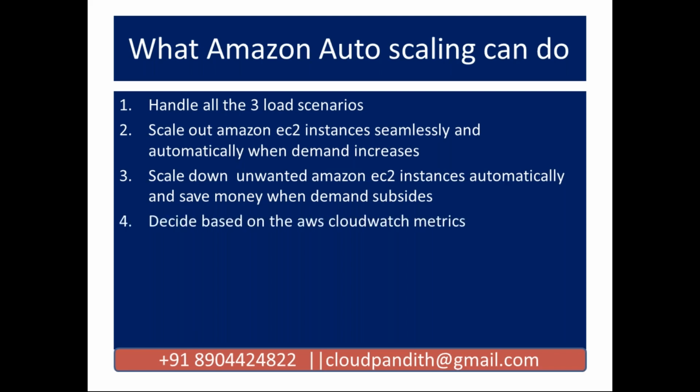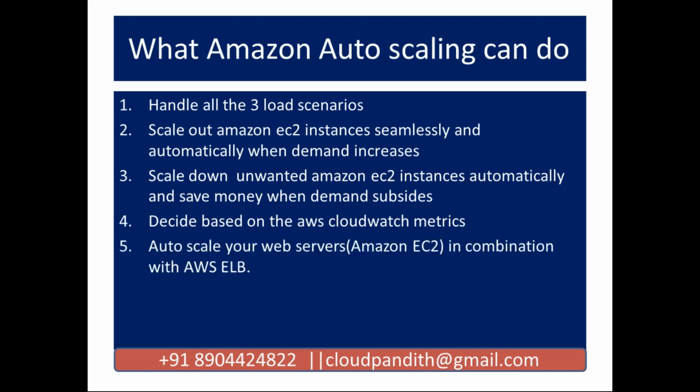Next, decide based on the AWS CloudWatch metrics. How auto scaling works is, it will go and look at CloudWatch, and in CloudWatch it will keep on monitoring. It will check, okay, CPU utilization is greater than 70%. When this alarm is triggered, when this condition is met, I need to increase 2 more servers. If the CPU utilization is less than 30%, when this alarm is triggered, or when this condition is met, I want to reduce the servers, meaning I need to remove 2 servers. So everything happens through the CloudWatch metrics.